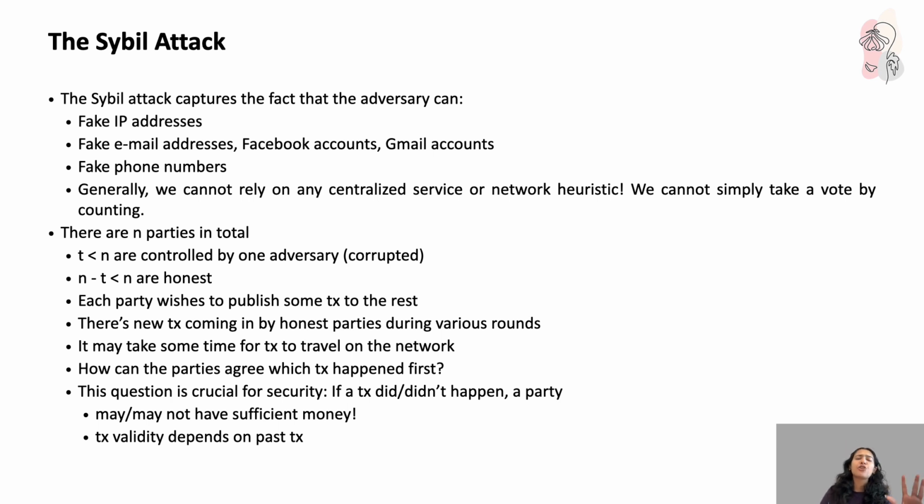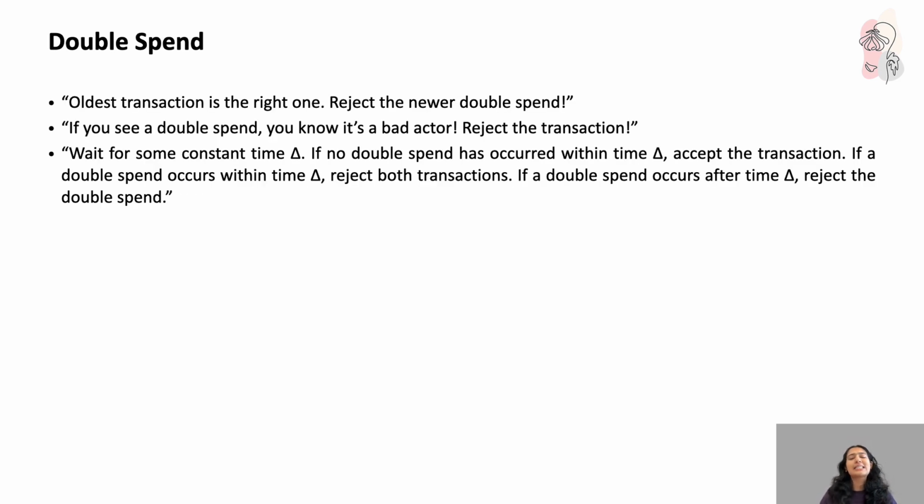In this slide, I've explained what the Sybil attack is. We have t nodes as adversary controlled, n minus t which are honest, and every party wants to broadcast and publish transactions. New transactions come in from honest parties during various rounds. It may take some time for a transaction to travel on the network, the round time. How can the parties agree which transaction happened first? This question is crucial for security, because whether a transaction happened or not determines whether a party has sufficient money, and transaction validity depends on past transactions. Double spend, the classic problem in digital money.